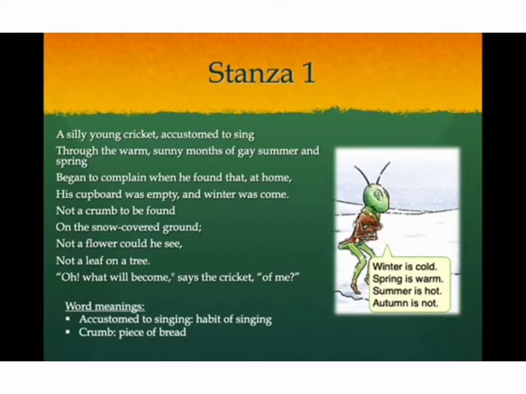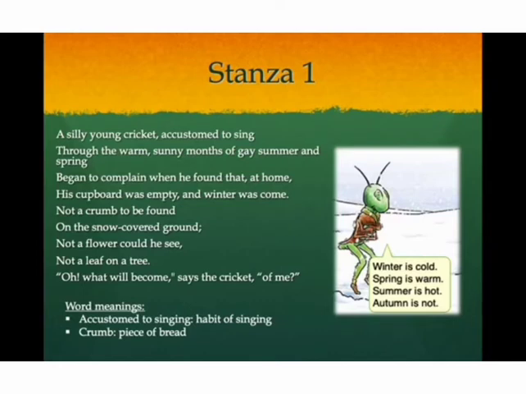Stanza 1. A silly young cricket, accustomed to sing through the warm sunny months of gay summer and spring, began to complain when he found that at home his cupboard was empty and winter was come. Not a crumb to be found on the snow-covered ground. Not a flower could he see, not a leaf on a tree. Oh, what will become, says the cricket, of me?